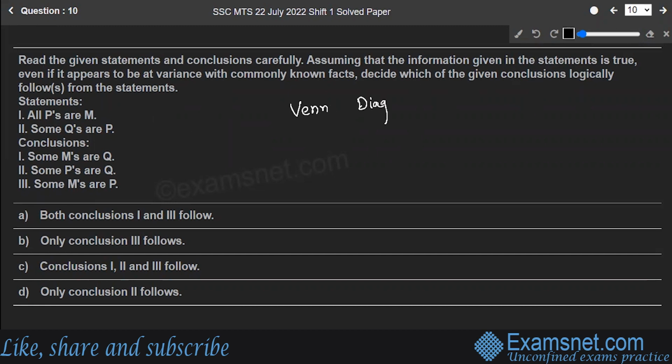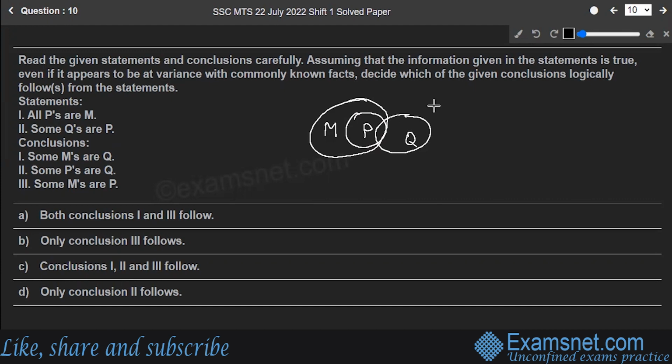I hope you already know what Venn diagrams are. First of all, it says all P's are M. So here is P and here is M. Next, some Q's are P. That means here is Q.